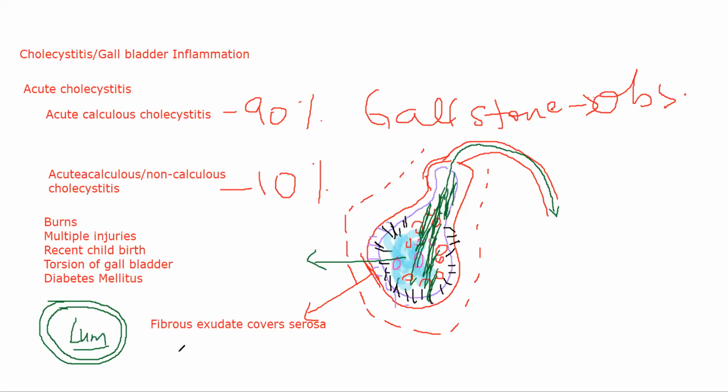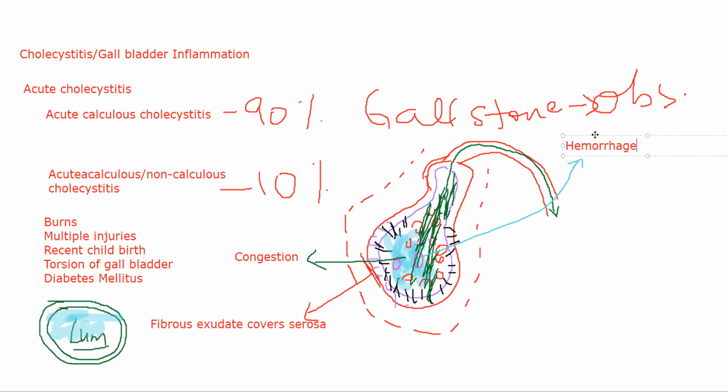In case of inflammation, what will happen is this will get filled very quickly. So you will have edema here, and you will have neutrophils, you will have all the monocytes, different types of cells invading the area. Ultimately, congestion occurs. There will not be enough space for bile to get excreted properly. So bile starts getting congested and accumulated inside your gallbladder. Sometimes hemorrhage will also be seen. So in this area, along with inflammatory damage, you will also see one or the other blood vessel getting damaged. That will lead to hemorrhage.